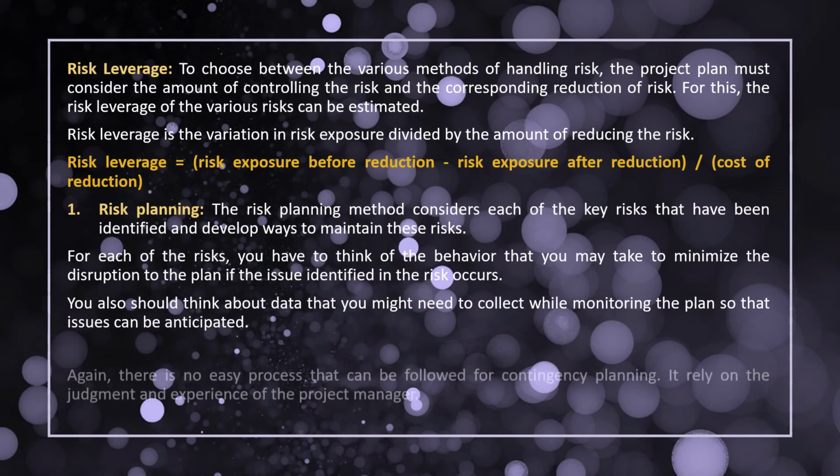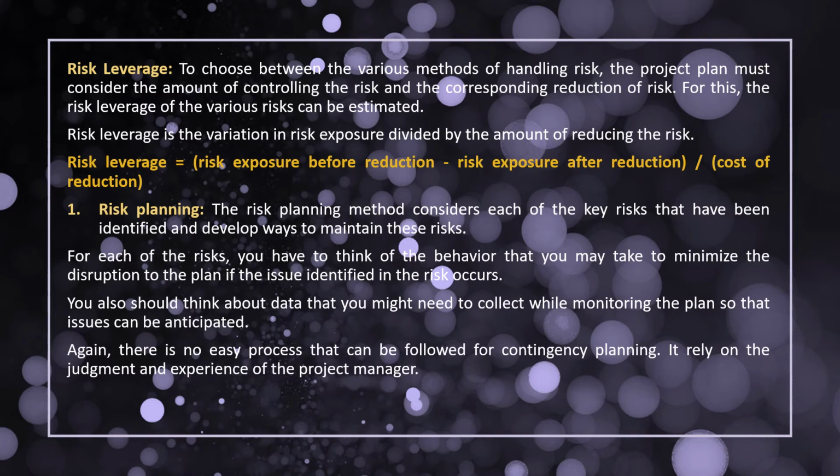Next is risk leverage. We have to choose between the various methods of handling risk or the amount of controlling risk. According to that, we can reduce the risk. For that we should take the risk leverage. What is risk leverage? It is the variation in risk exposure divided by the amount of reducing the risk. So we see the risk exposure before reduction, what impact the risk is giving to us before we reduce it. Next, minus what it is giving after reduction, divided by the cost of reduction. According to that, we can estimate a risk leverage.